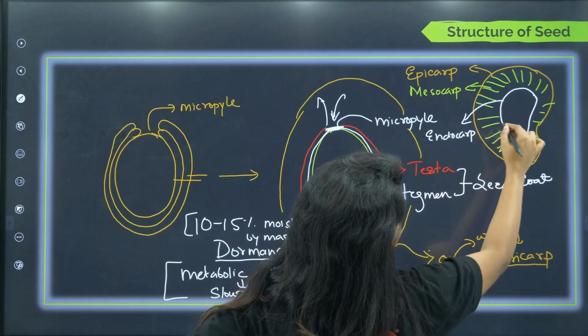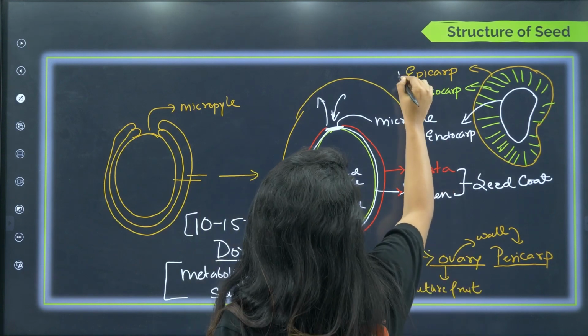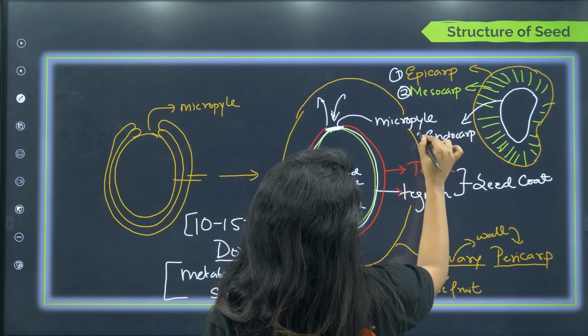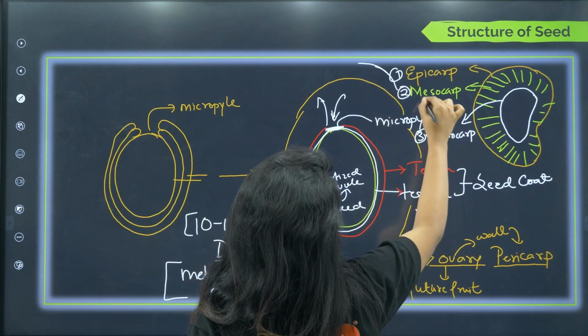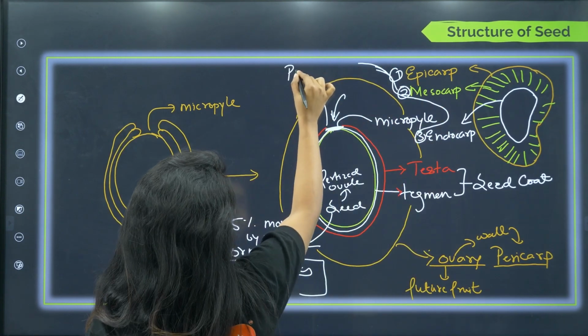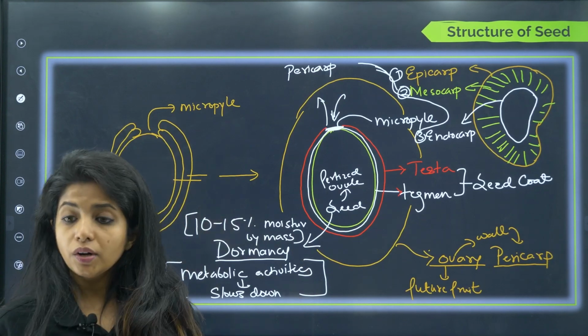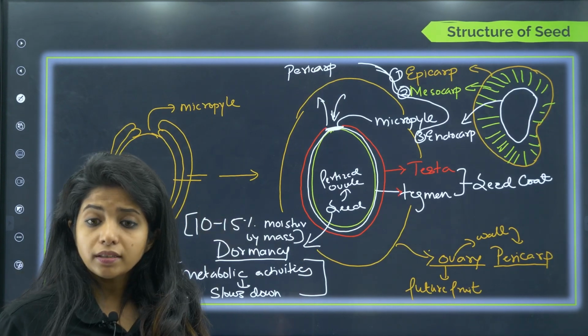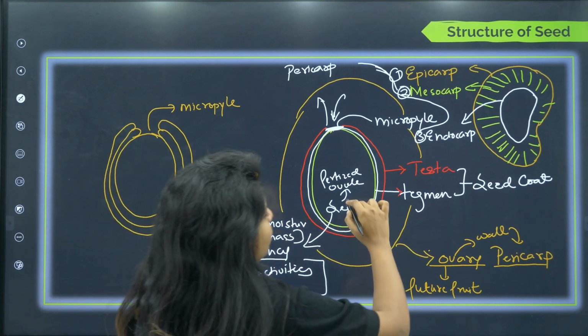So this is all about the walls of the ovary. Together 1, 2 and 3, you call this pericarp. Now if you are wondering where the seed of the mango is, the mango seed will be over here.